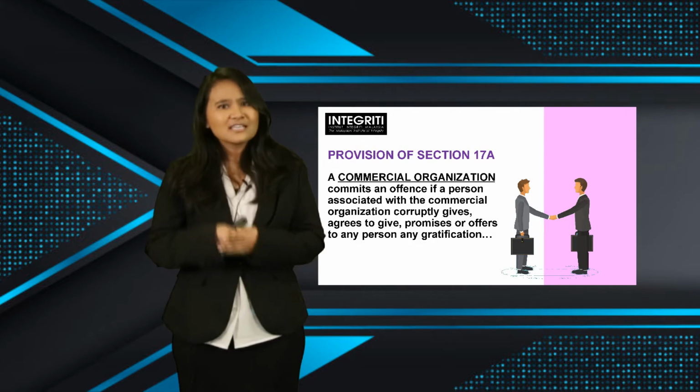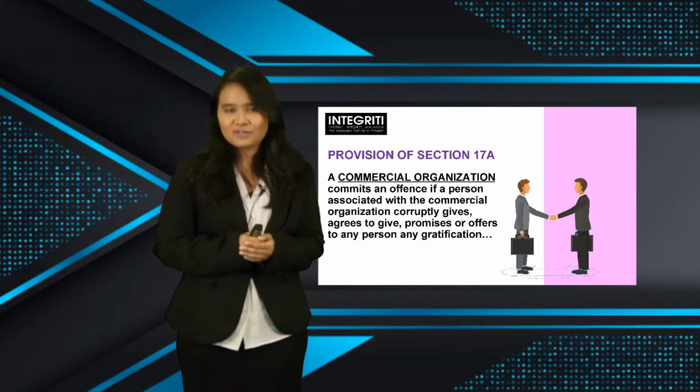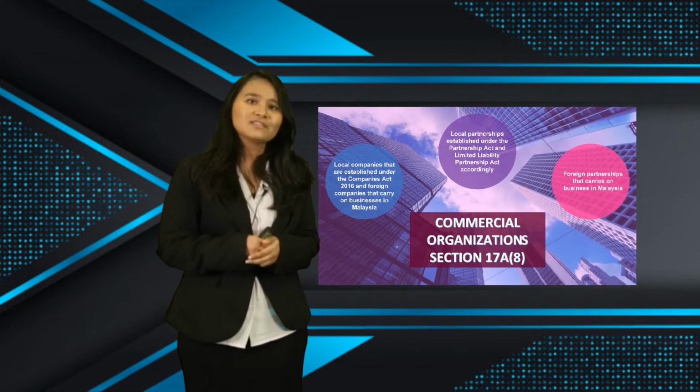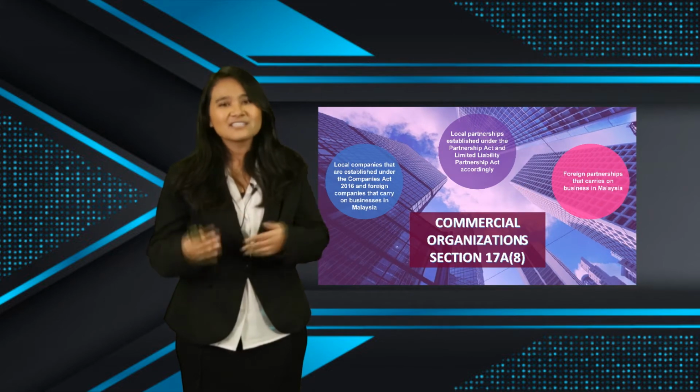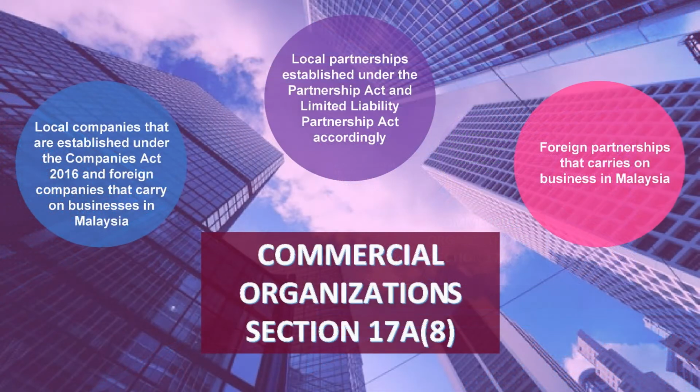Actually, our Section 17A is quite comprehensively drafted because if you look into Section 17A, Subsection 8, it actually already explains the list of criteria of commercial organizations. Right here it says that local companies that are established under the Companies Act 2016 and foreign companies that carry on businesses in Malaysia, local partnerships established under the Partnership Act and Limited Liability Partnership Act accordingly, and foreign partnerships that carry on businesses in Malaysia.